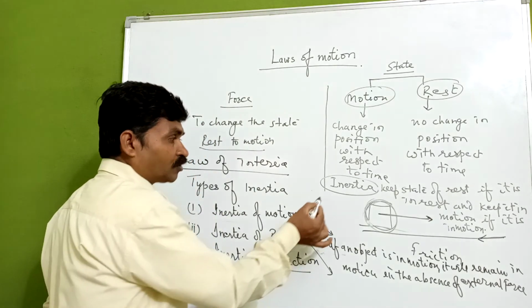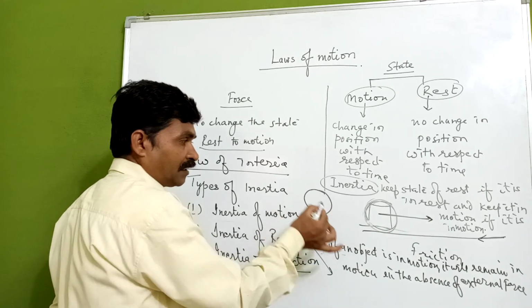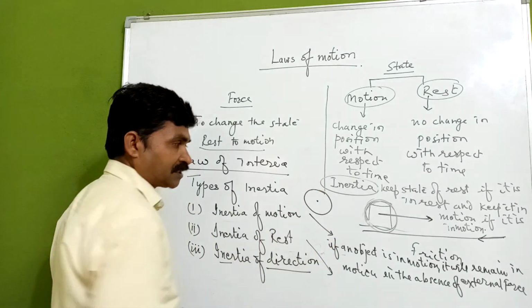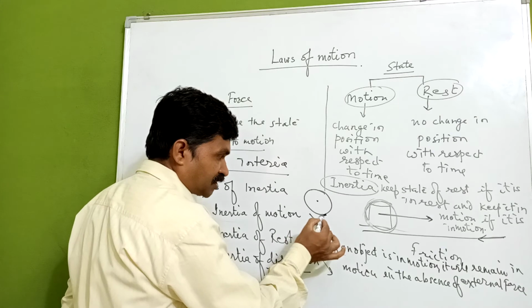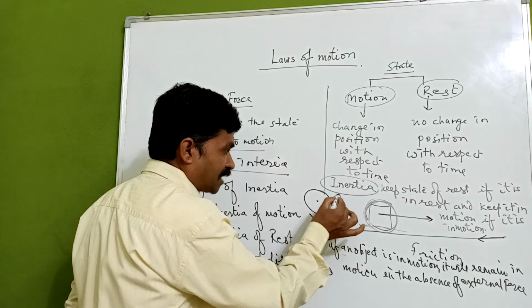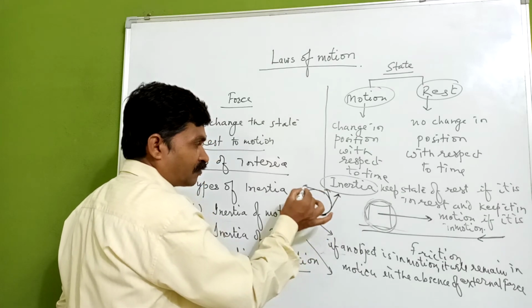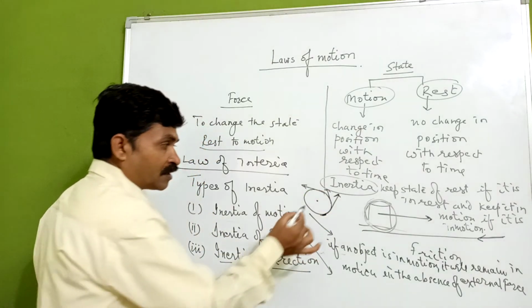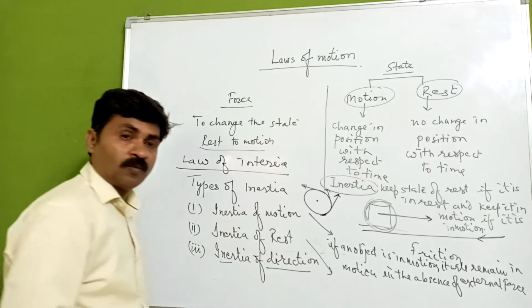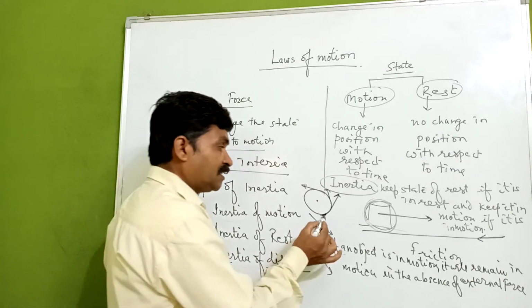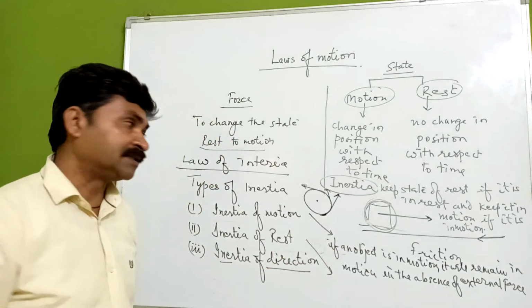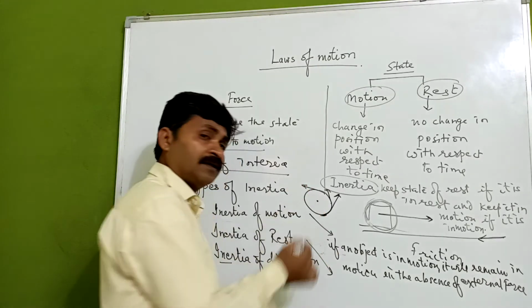Because if we go through the cycle and its tire, the mud which is stuck over here will move in this direction. They are continuously moving in this direction because there are two velocities acting: one is linear velocity and another one is angular velocity.